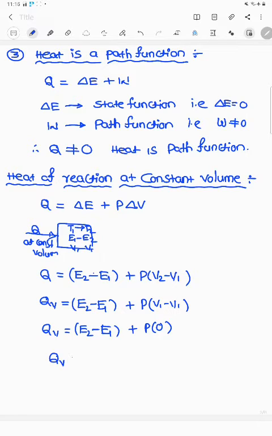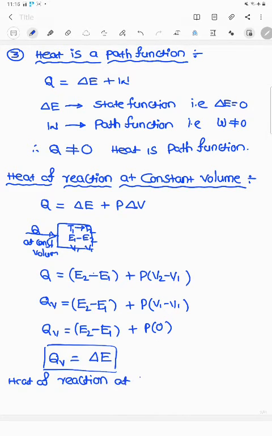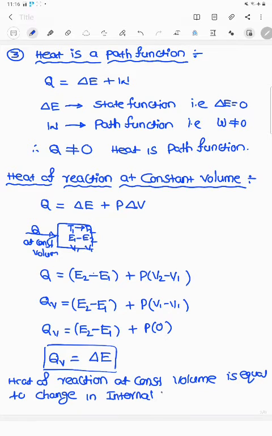Here QV equals delta E, means the heat of the reaction at constant volume is equal to the change in internal energy.